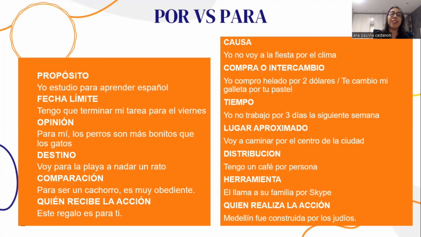Perfect. We also have destination, which is para, but we also have approximate place, which is por, right? One is our main destination, the other one is just a place that we go through. Perfect. Another main difference is who receives the action is para, and who does the action is por, right? Any questions? No? Perfect. Okay, so now let's practice.